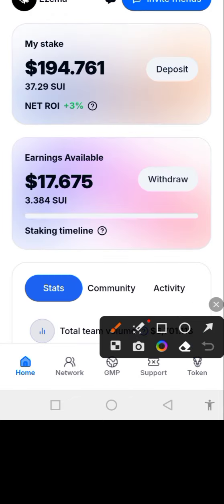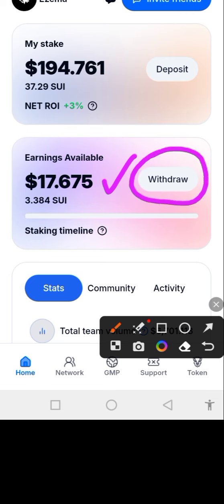Okay, so I'm going to be withdrawing this 3.3 Sui that is here. I'm going to be withdrawing it now. What I'm going to do is I'm going to click on withdraw. Okay, so once I click on withdraw and paste my wallet address, they're going to take 60% and send to the address that I'm going to put here. They will take 20% and stake it here. They will take 10% and buy token for me. Okay, and they will take 10% and add it to the global matrix pool. Do you understand it now? So that is how it is done.